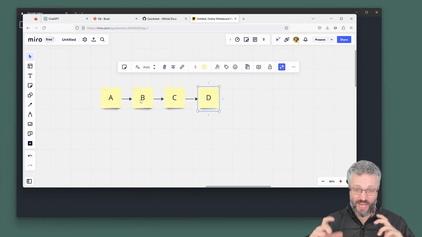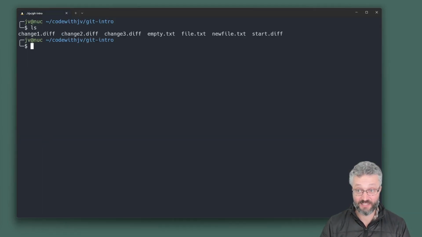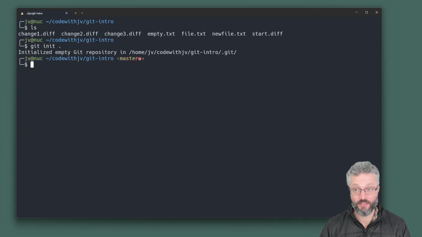You build up a chain of changes on your files, which can be adding files, deleting files, moving things around. Any change you can make to a code base is encapsulated in these commits. And a bunch of them together is a way that you can jump between different versions. So you can go back to a particular version of your code. Right, so let's take this code and set it up in a Git repo. If I go git init dot, what it's doing is it's making a .git folder. That .git folder enables Git.